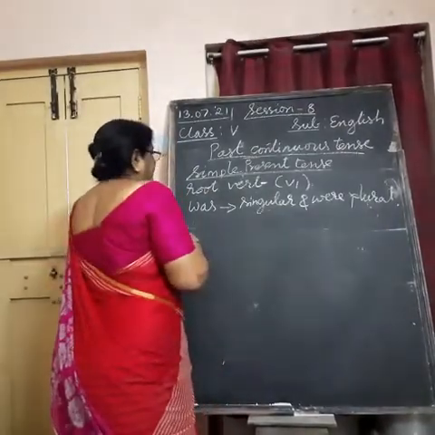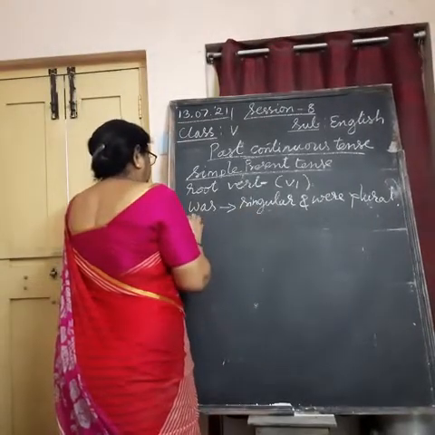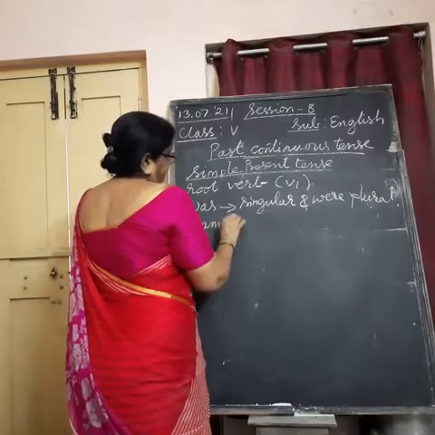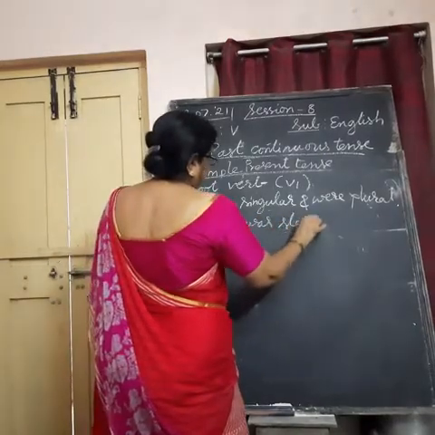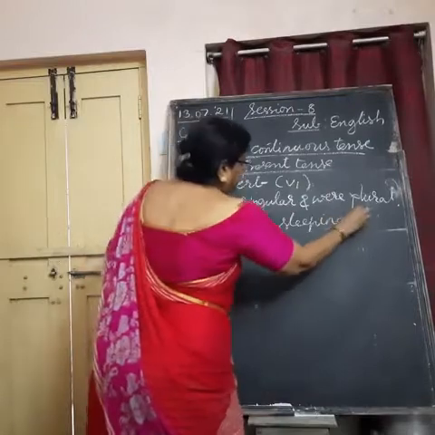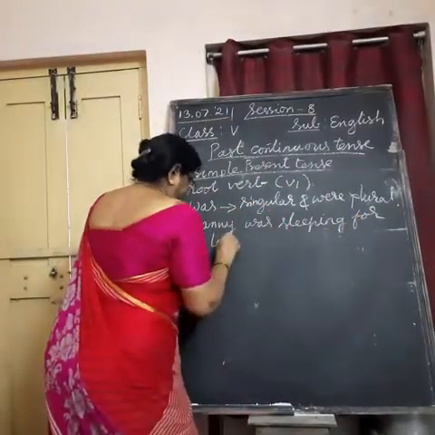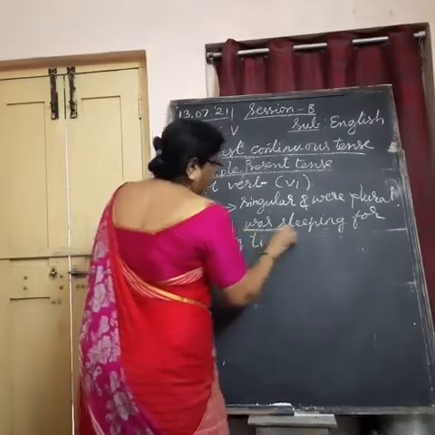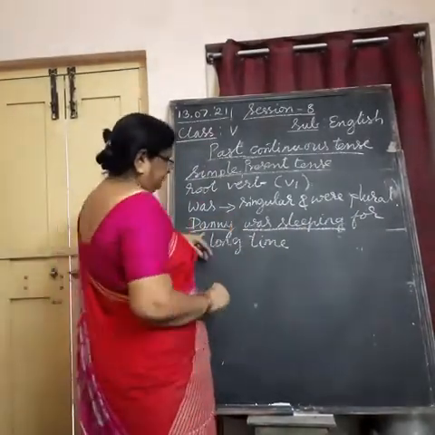Okay. So, Danny was sleeping for a long time. Danny was sleeping for a long time. So I used was, because Danny is a single person, singular form.